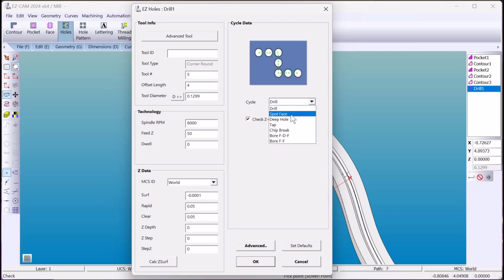You have spot face where it dwells at the bottom. Deep hole, it pecks, and it pulls the drill completely out of the hole every peck. Tapping is self-explanatory. Chip break. The tool breaks the chip. It stays inside the hole. Feed in, dwell, feed out, feed in, feed out. So you might use that for a reamer.